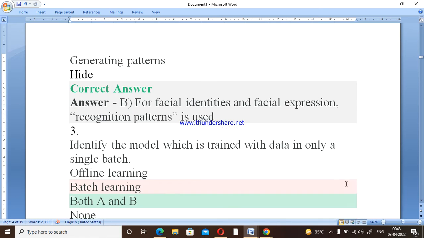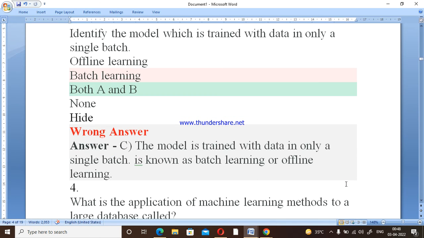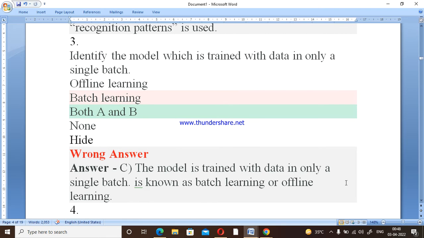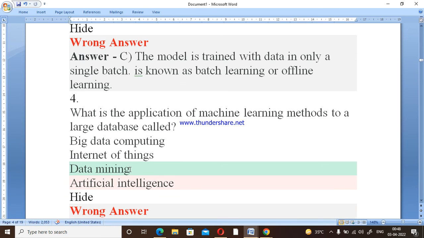Now moving toward the next question. We have to identify which model is trained with the data in only a single batch. We know the options: offline learning, batch learning, both A and B, and none. So option C is correct, which is both. The model trained with the data in only a single batch is known as batch learning or offline learning. So option C is the correct one.